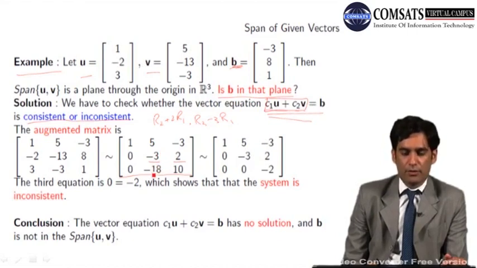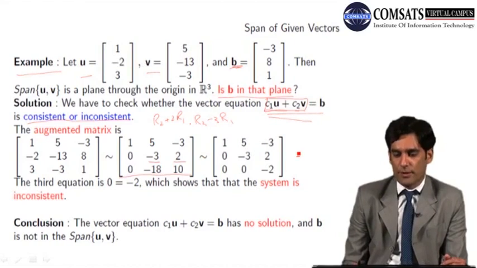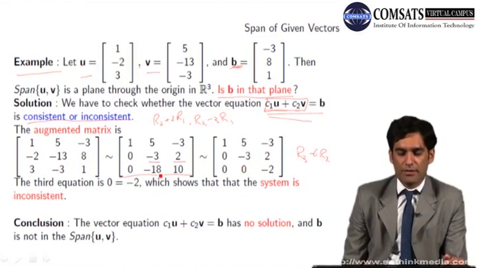I have to make below the column of pivot element as -18 को मैंने disappear करना है. So I will do the row operation R3 minus 6 times R2. That will make -18 disappear into 0. So the ultimate echelon form is this one.